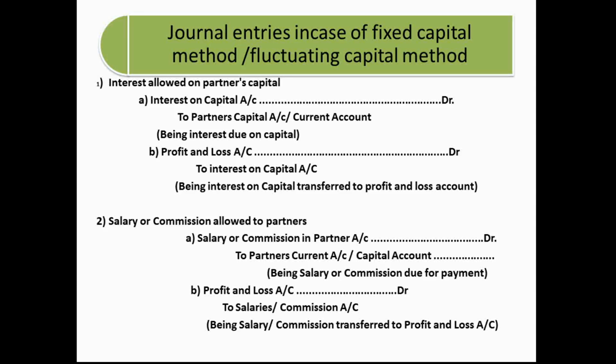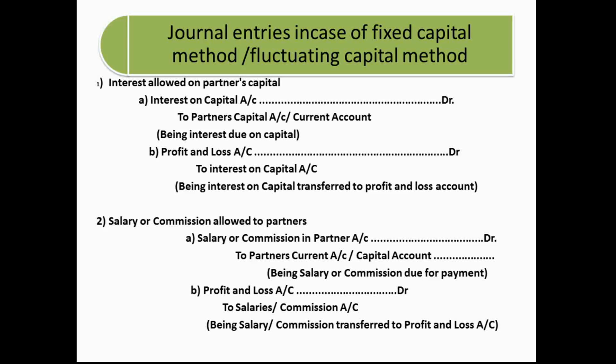Then the interest on capital is actually the expense of the firm, so it is to be transferred to the firm's account, that is, to the profit and loss account, on the debit side because it is the expense. So profit and loss account debit to interest on capital account. You can see that the interest on capital is a debit and interest on capital is a credit, so debit and credit get cancelled and the final entry left is profit and loss account debit to partners' capital or partners' current account.